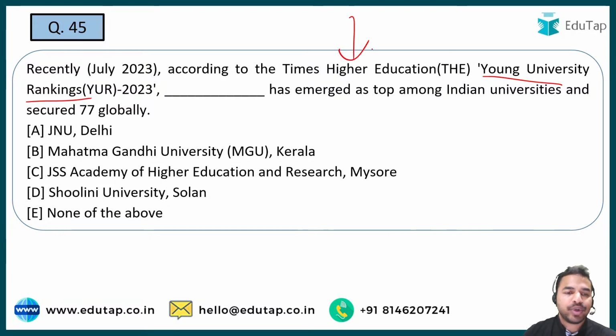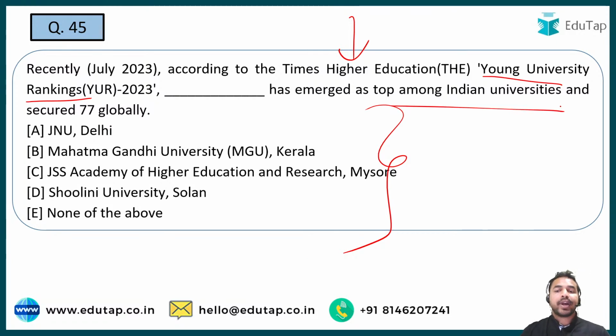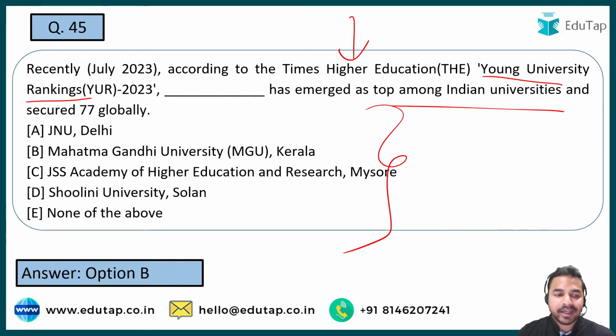Next question is on the Young University Rankings launched by the Times Higher Education. You have to tell me the name of that institute which has emerged as the top among the Indian universities. So guys, Indian universities के अंदर वो टॉप पे था overall across the world. It was on the 77th position. You have to tell me that what is the name of that organization, and it is MGU Kerala, that is Mahatma Gandhi University Kerala.